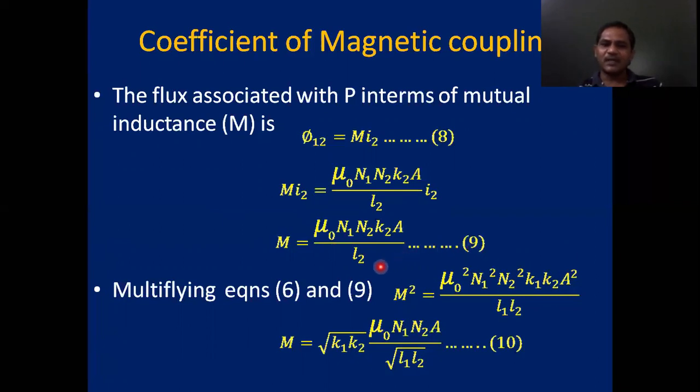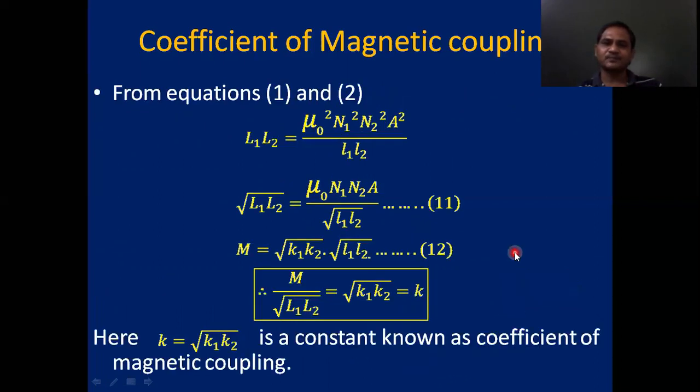Now let us multiply equation 6 and 9. Then we get on the left side M square, and on the right side mu naught square N1 square N2 square K1 K2 capital A square by L1 L2. We know that K1 and K2 are constants. So taking the square root on both sides, we get M equals root K1 K2 mu naught N1 N2 capital A by root of L1 L2. This is equation 10.